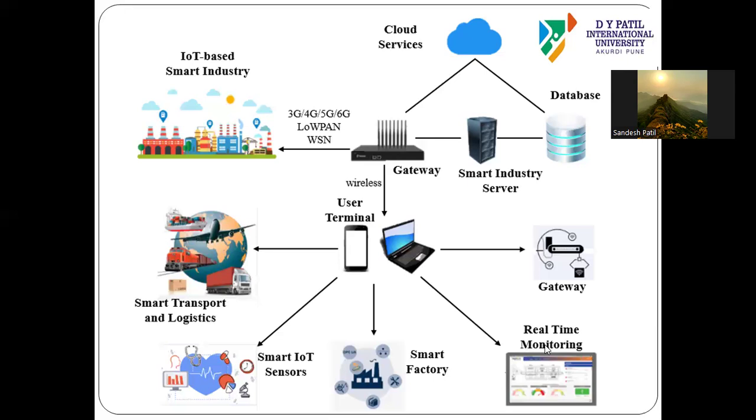Now next we have smart transport and logistics. If you consider the example of delivery, there are different serial numbers available on a particular product which is delivered to the customer, and that product is tracked at each and every junction or station. End users come to know the status of the delivery of that particular product or component.